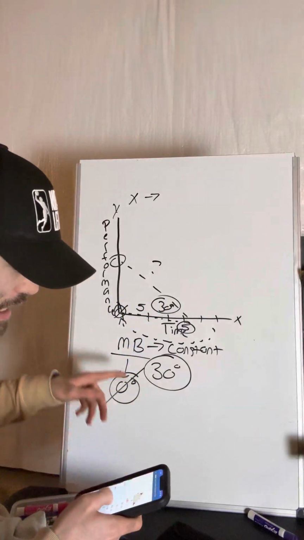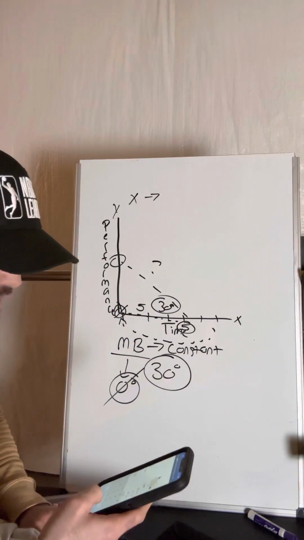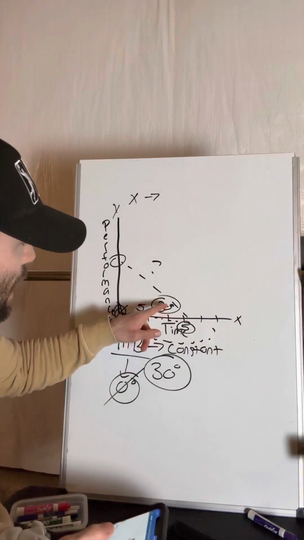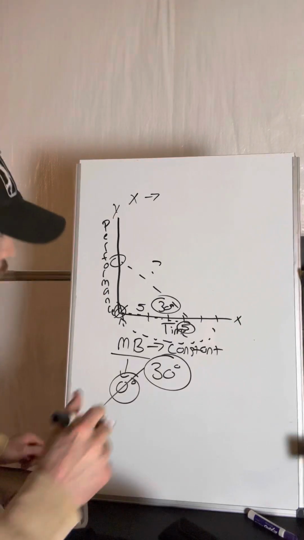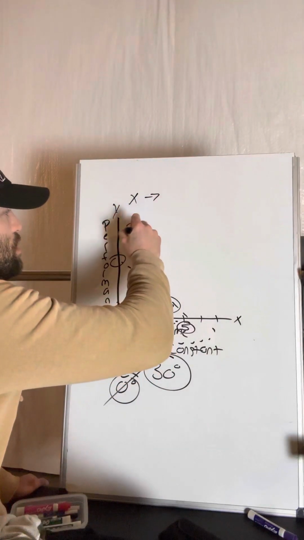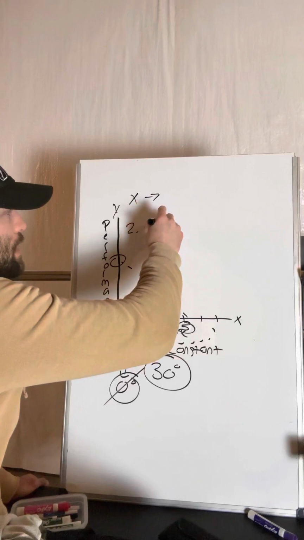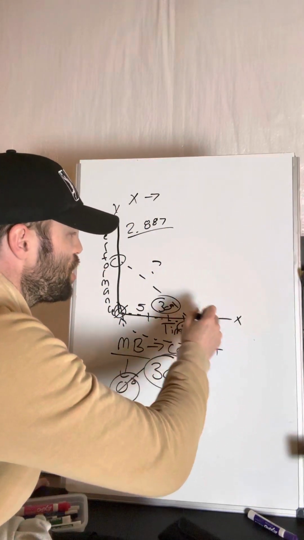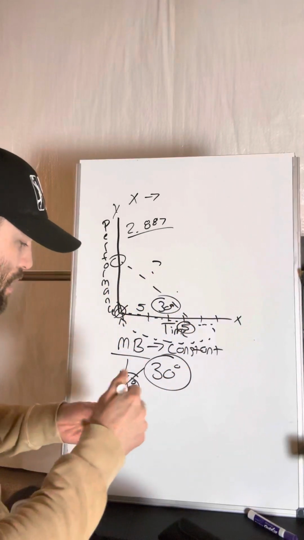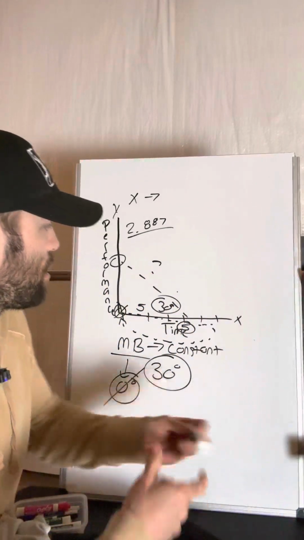So remember, our leg here, we can call that b, is going to be 5. Our angle A right here is 30 degrees. And so that gives our side over here, we'll just say 2.887. All right. So what happens is as we get older, this time variable changes, but this is a constant over here. So that constant memory bias is always going to be 30 degrees.